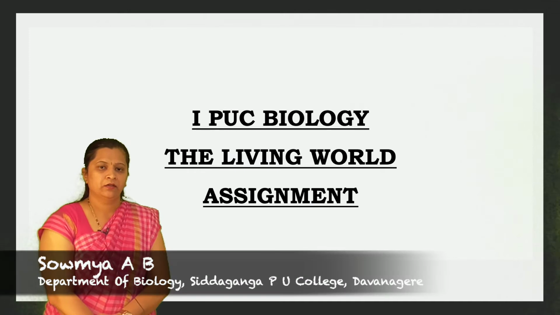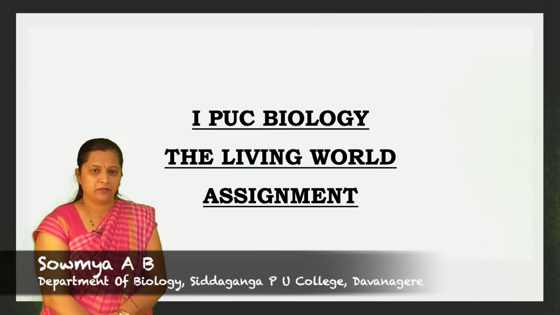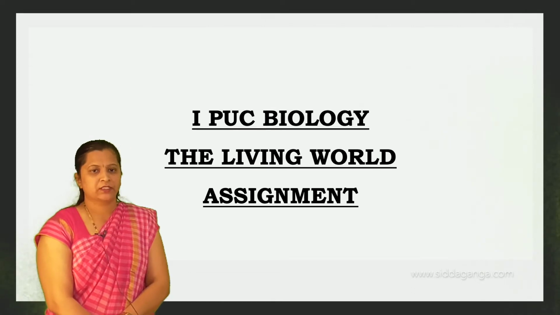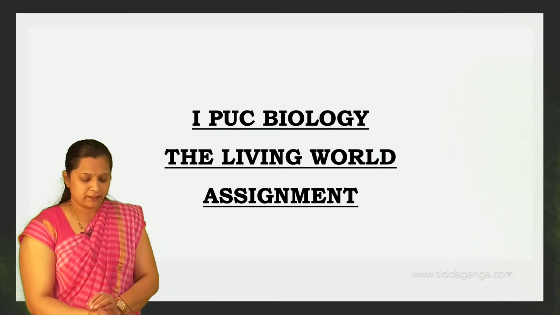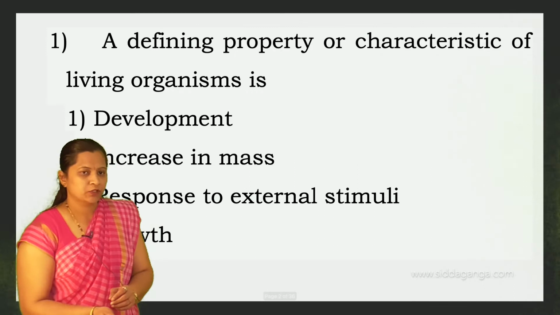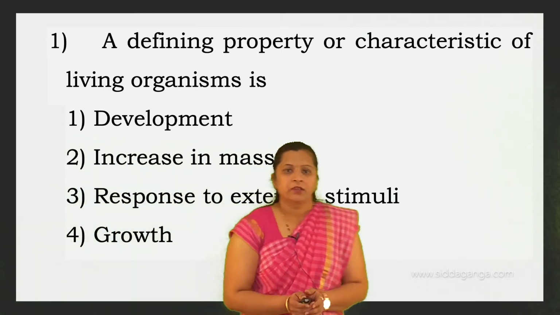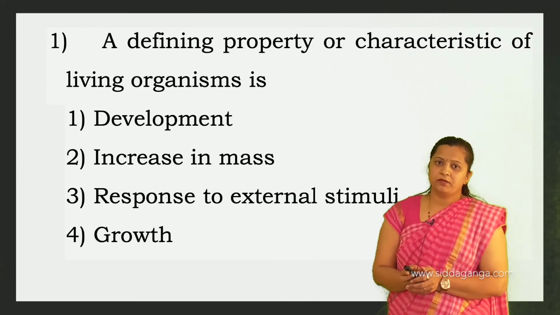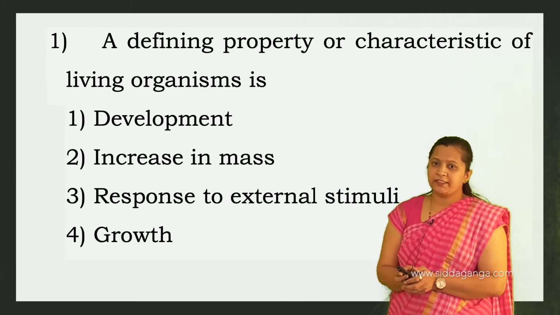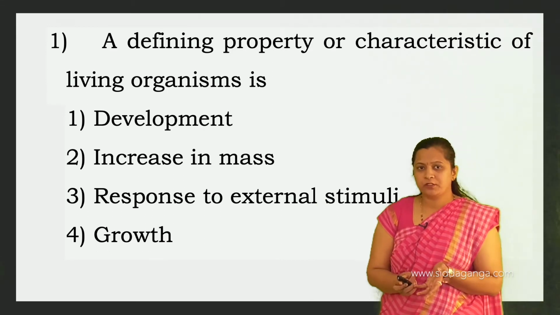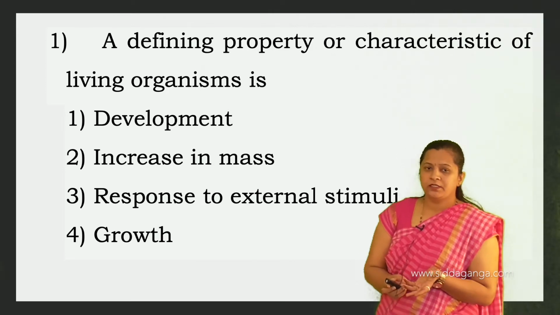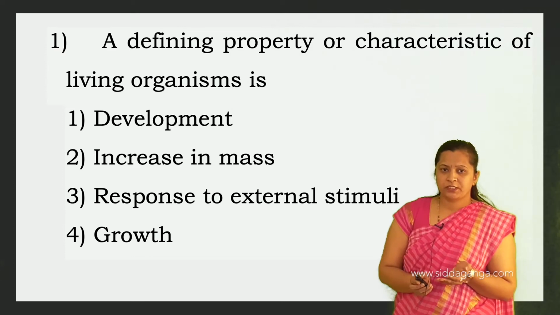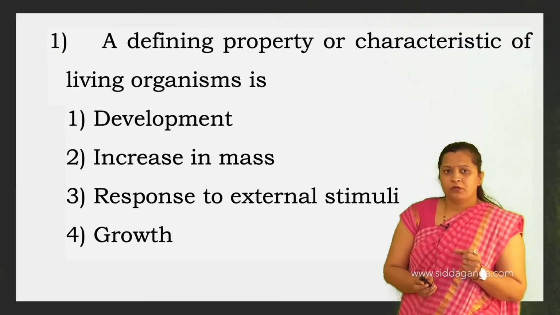Hi everyone. So far we completed the chapter The Living World. Let us discuss some important questions based on this chapter. Let us start. The first question is, the defining property or the characteristic of living organisms is: they have given 4 options. The first is development, second one is increase in mass, third is response to external stimuli, and fourth is growth.